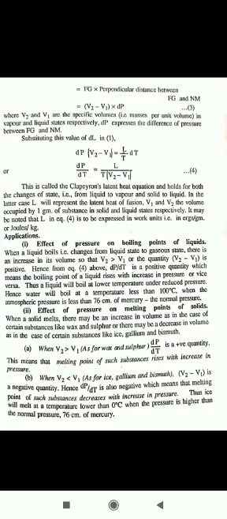This is called the Clausius-Clapeyron latent heat equation and it holds for both the changes of state, that is from liquid to vapor and solid to liquid. Now we discuss the applications. Number 1, effect of pressure on the boiling point of liquids.